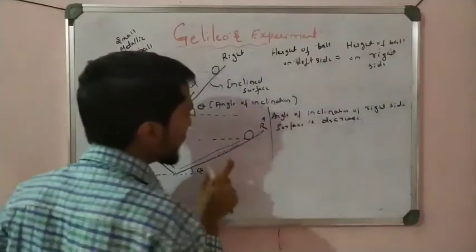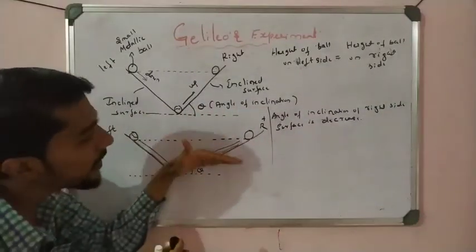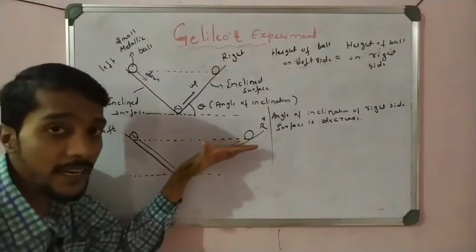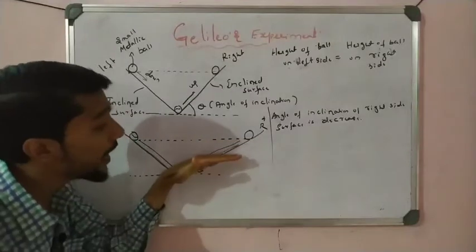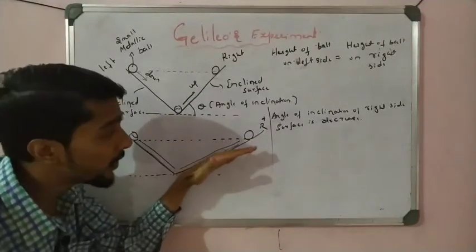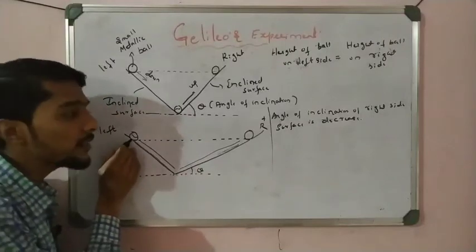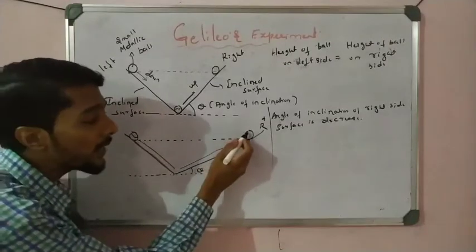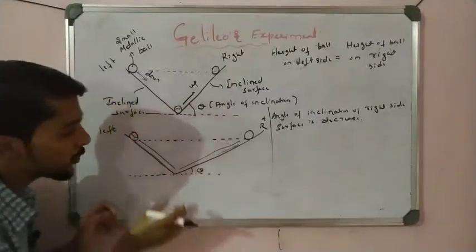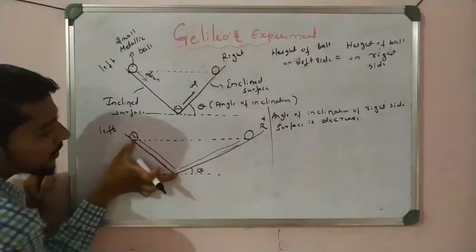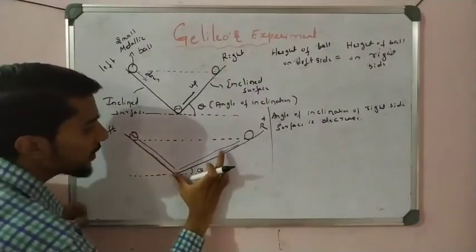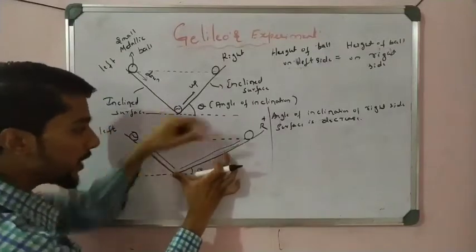So in that case, you observe that when we decrease the angle of inclination on the right plane, the object can reach the same height but covers more distance here. Here he covered less, how much distance? That much distance, but here the distance is large, that much increase.